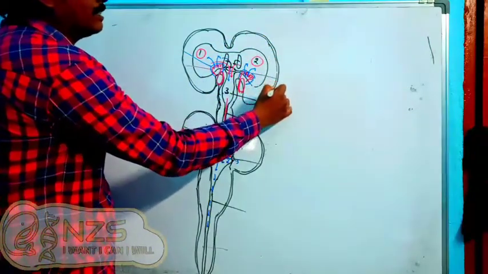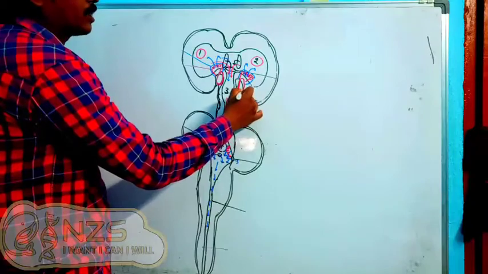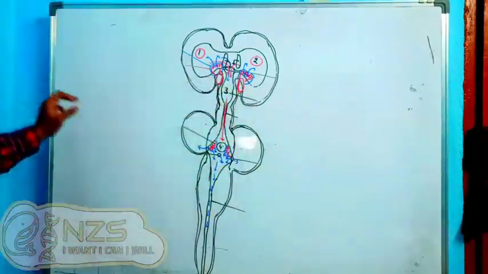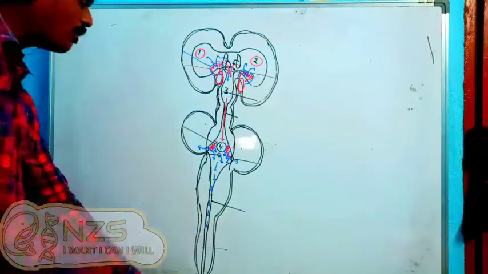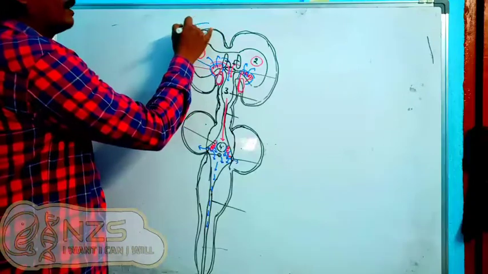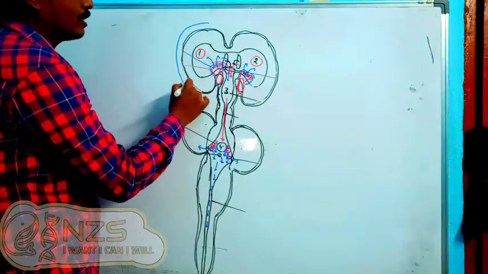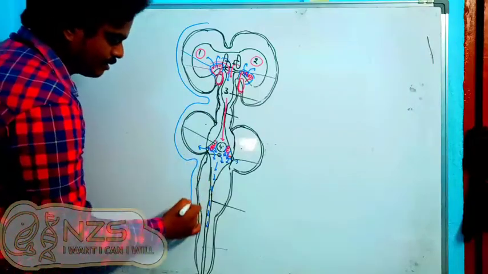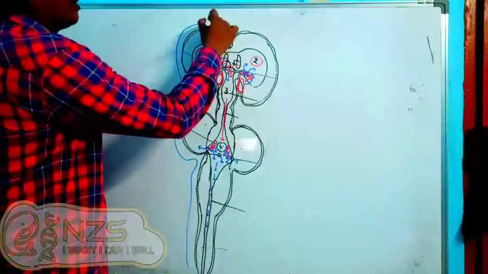So pia mater is attached, obviously. It is closely attached to the brain parts. Okay. Now on that or above that, we have this arachnoid mater. That is important. I'm just drawing it in a rough way. So we have the arachnoid mater,